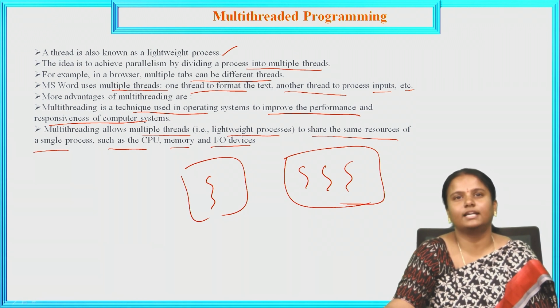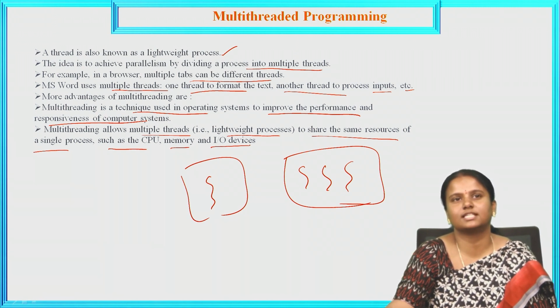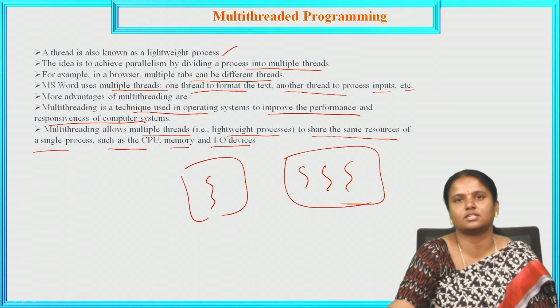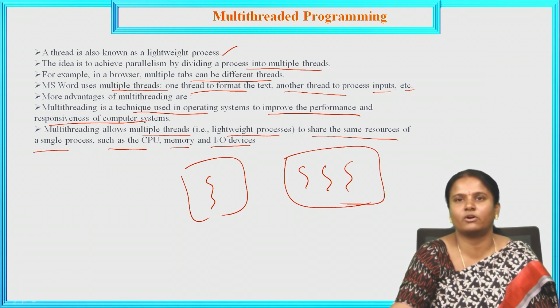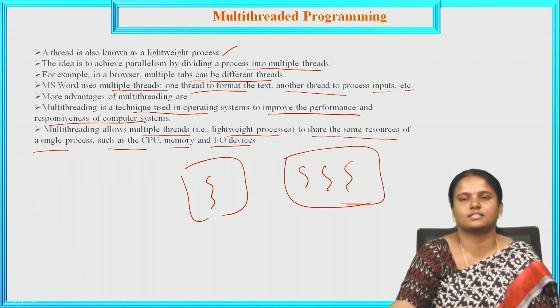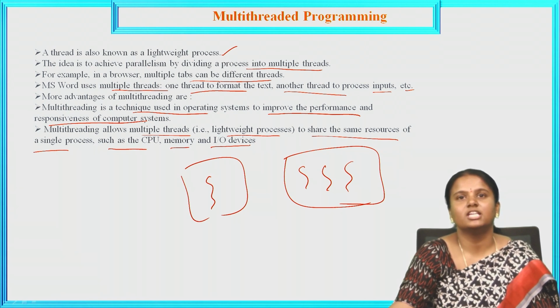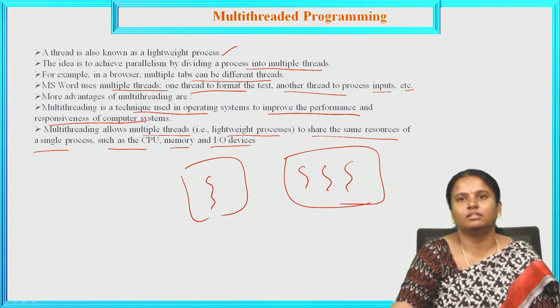Whatever you are sharing may be the CPU, memory, or input-output devices. With these resources you can share the process or threads.